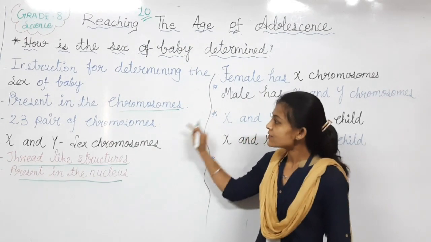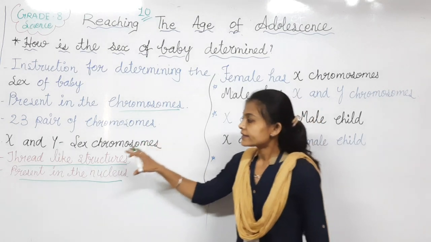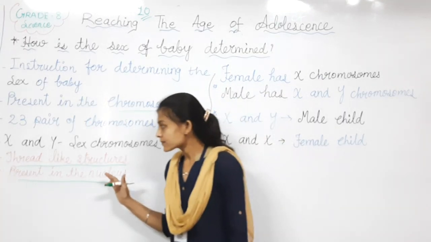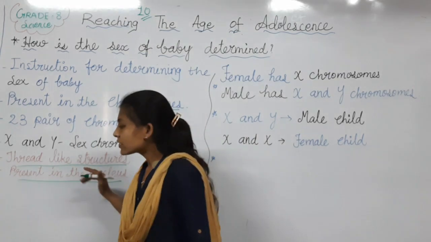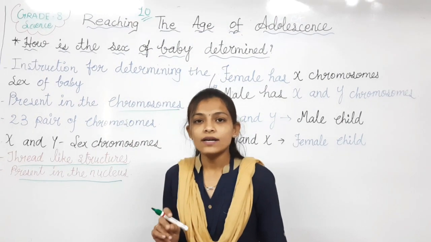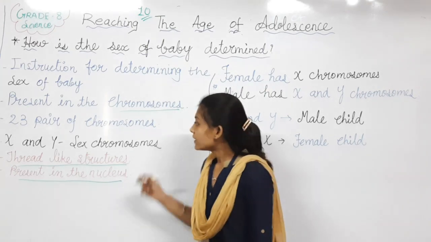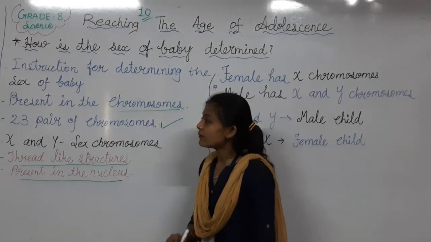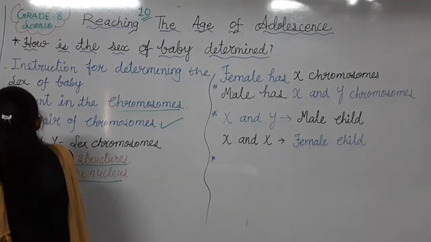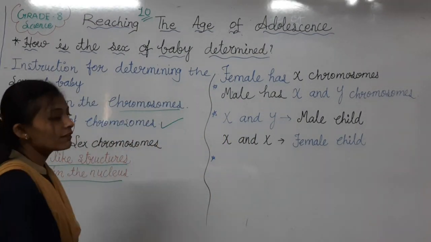Once again, the definition of chromosomes: thread-like structures in the body are known as chromosomes. Where are the chromosomes situated? These chromosomes are situated in the nucleus of the cell. Now there are 23 pairs of chromosomes in our body. How many pairs of chromosomes? There are 23 pairs of chromosomes in our body.